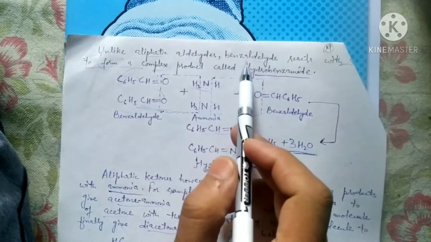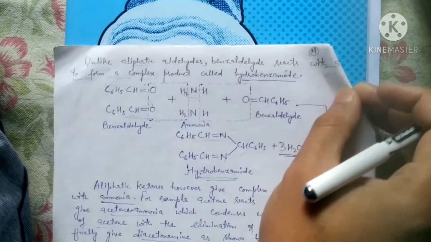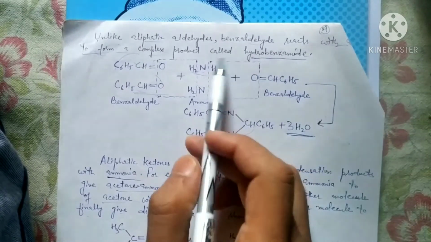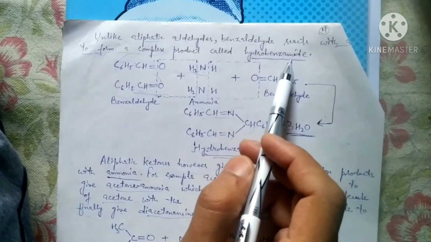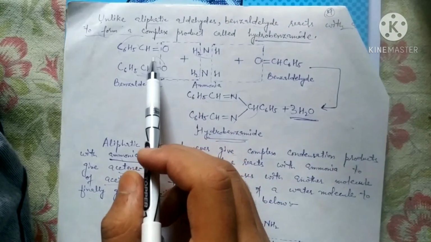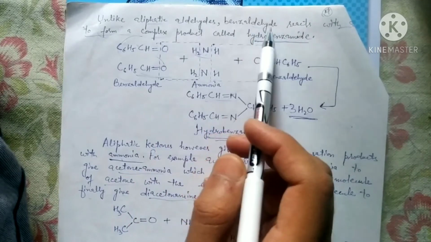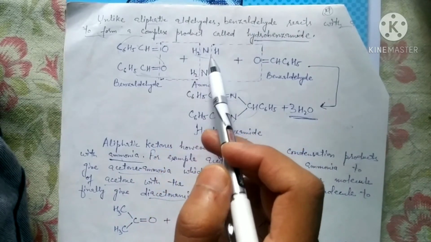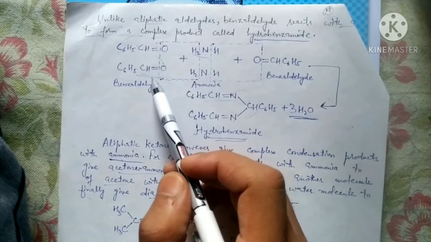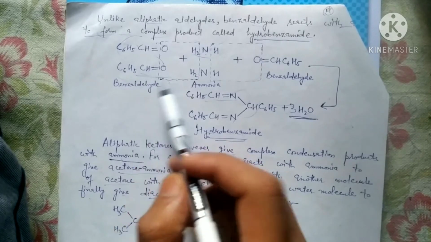Unlike aliphatic aldehydes, benzaldehyde reacts with ammonia to form a complex product called hydrobenzamide. Okay, so benzaldehyde, that means aromatic aldehyde, also reacts with ammonia, but in a different way than aliphatic aldehydes.